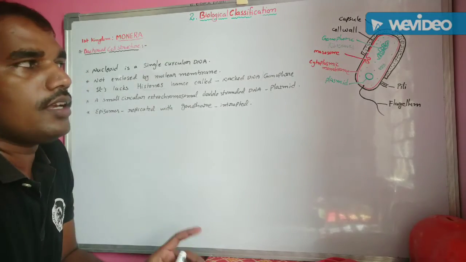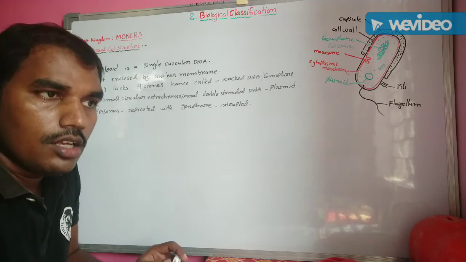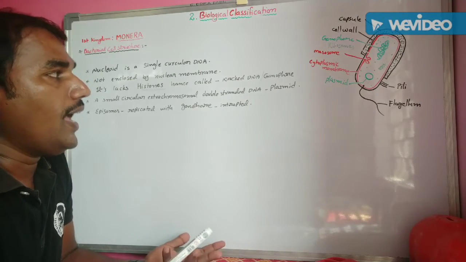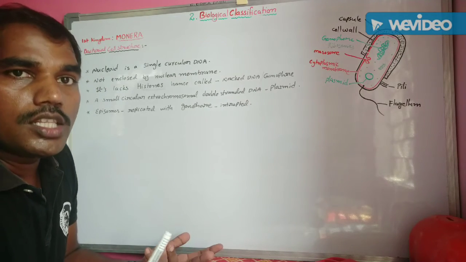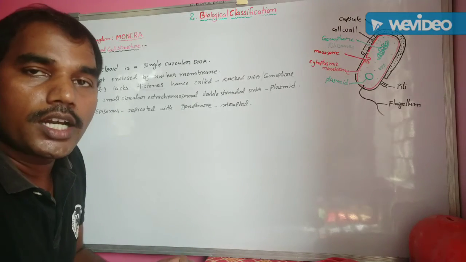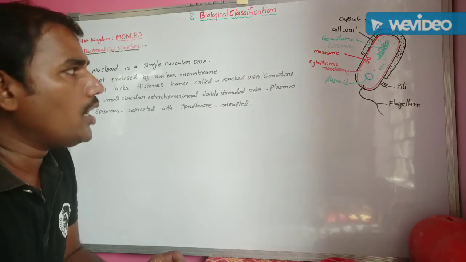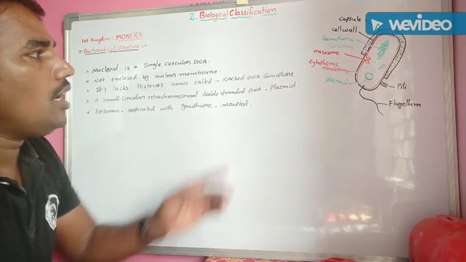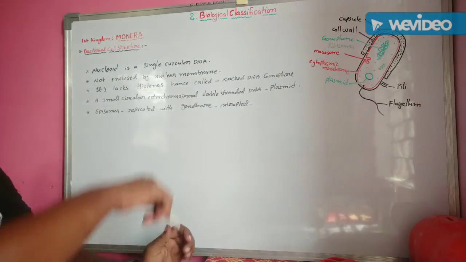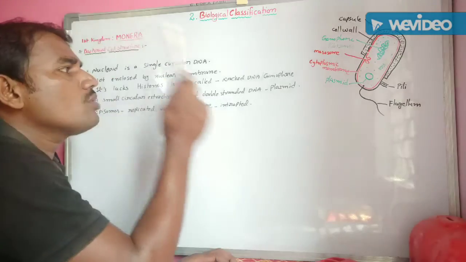Hence it is known as naked DNA or genophore. It is also called genophore, naked DNA, single circular DNA, or bacterial chromosome. Bacterial chromosome, single circular DNA, naked DNA, genophore are all one and the same. Understand?